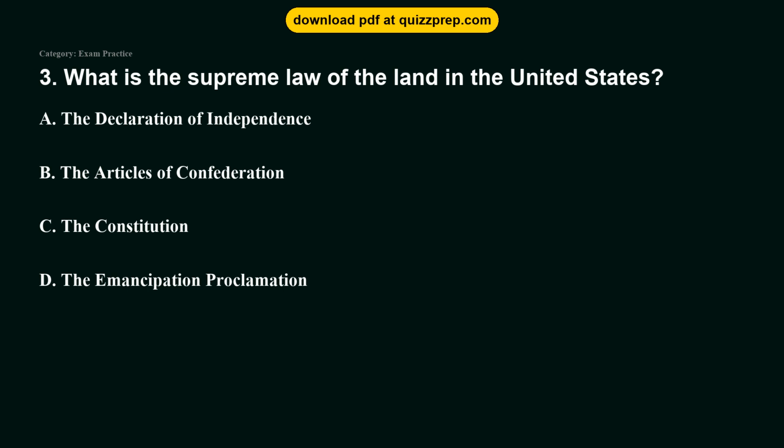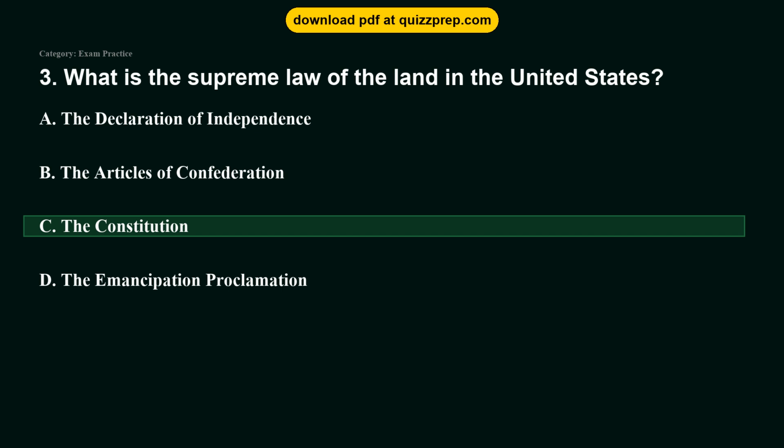Question 3. What is the supreme law of the land in the United States? Option A. The Declaration of Independence. Option B. The Articles of Confederation. Option C. The Constitution. Option D. The Emancipation Proclamation. The correct answer is option C. The Constitution. The Constitution is the supreme law of the land, meaning no other laws can contradict it.